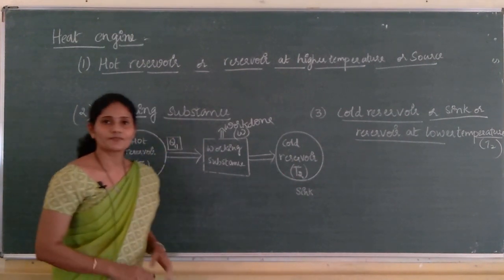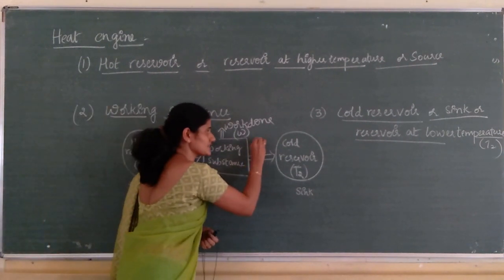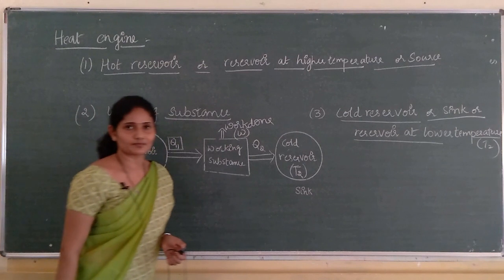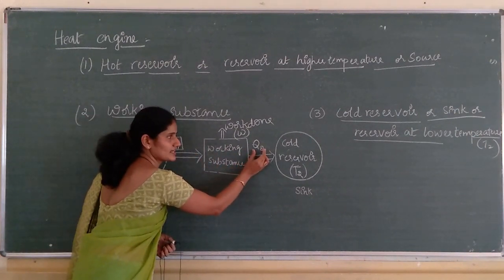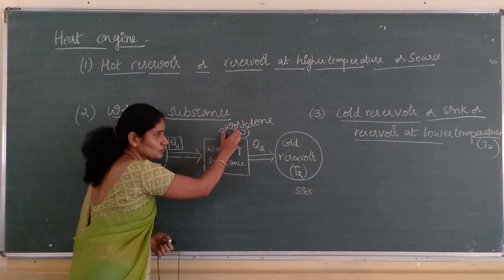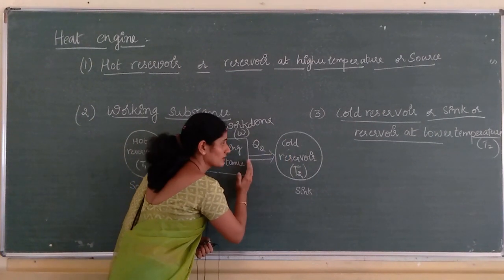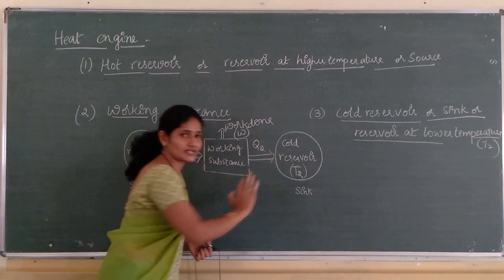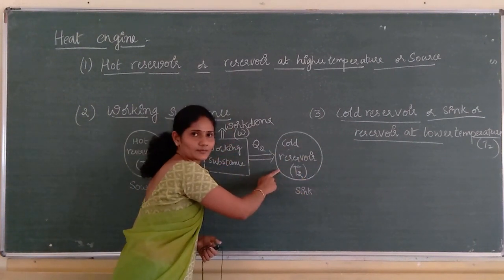How does it work? Some part of the heat energy absorbed is used to do work and the excess heat energy is rejected to the sink or the cold reservoir.